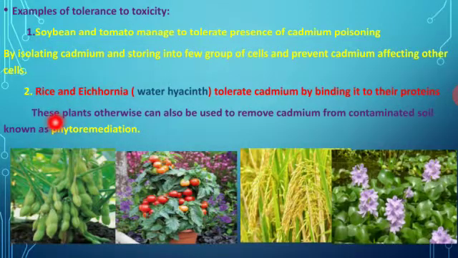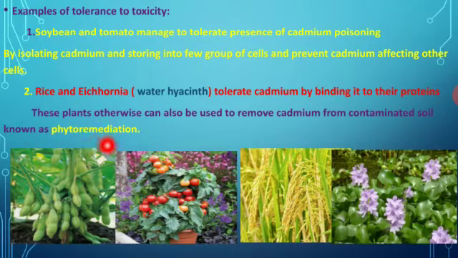Next one, rice as well as Eichornia. Eichornia's common name is water hyacinth, and in Tamil we say Vengaya Thamarai. You can find it in rivers as well as lakes. It floats on the surface of the water, a hydrophyte. It tolerates the cadmium by binding it with its proteins. So the proteins from the plant will be bound with the cadmium, so it limits the effect on the plants. So these plants are used to remove the cadmium from the contaminated soil.